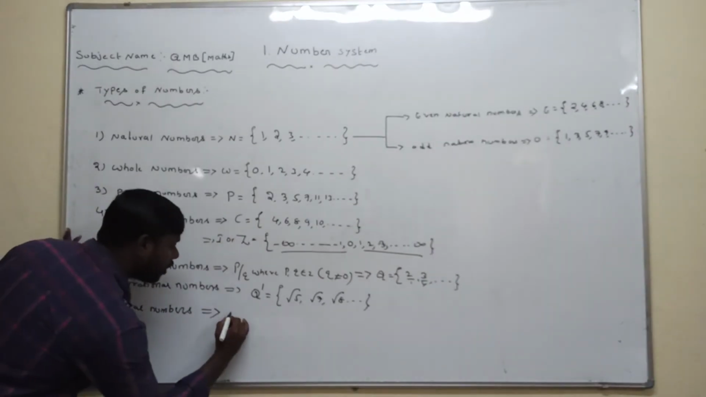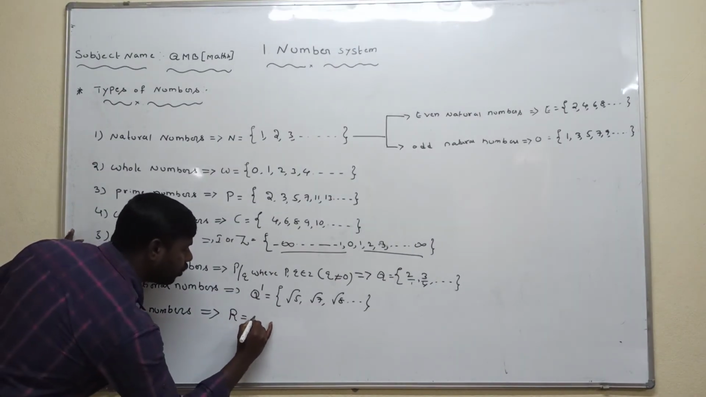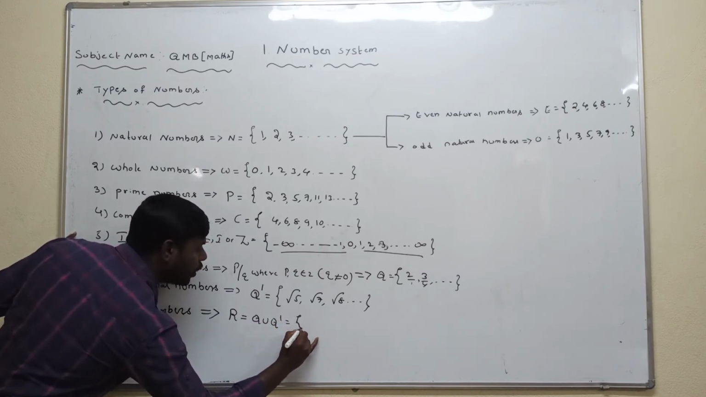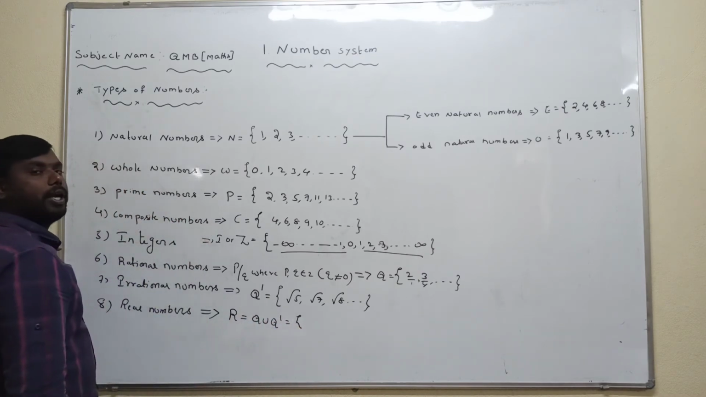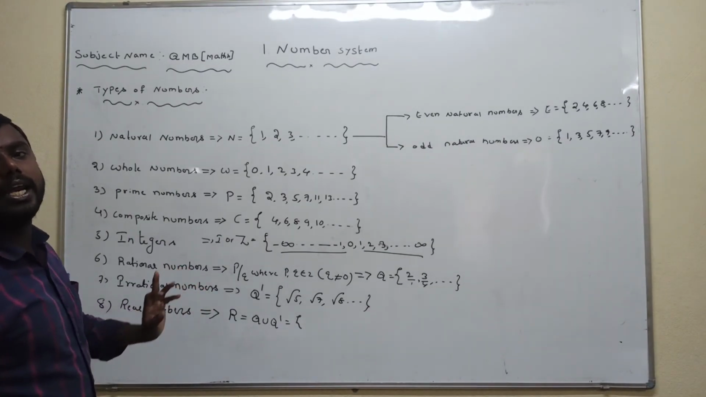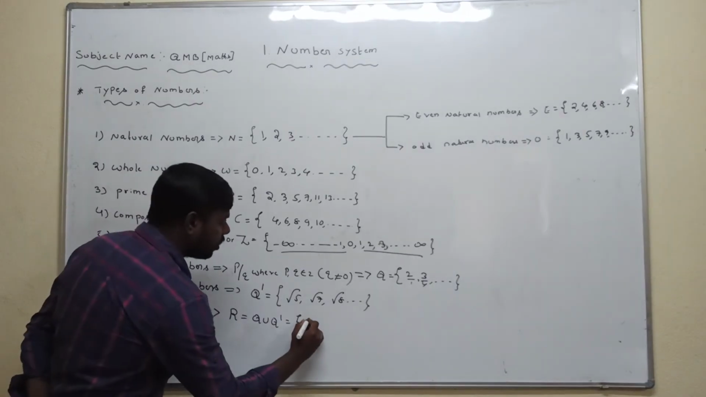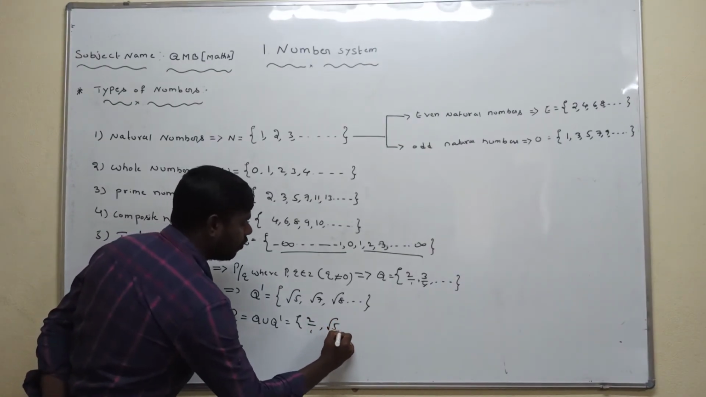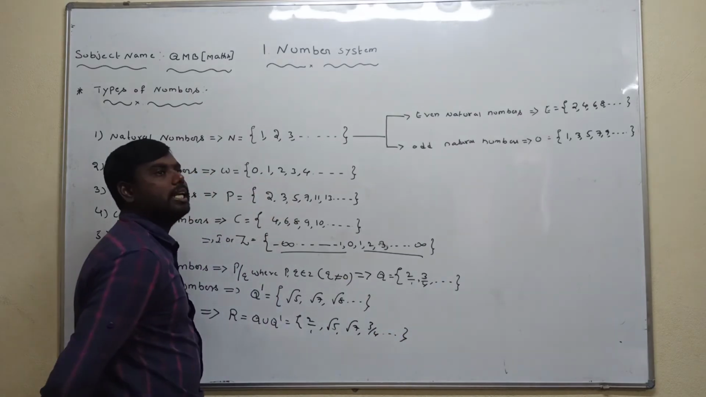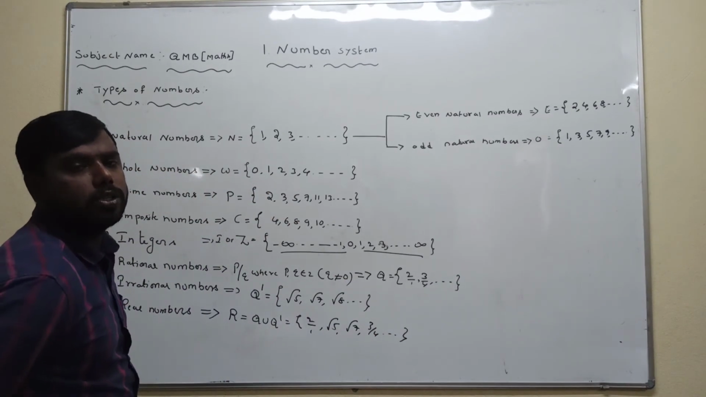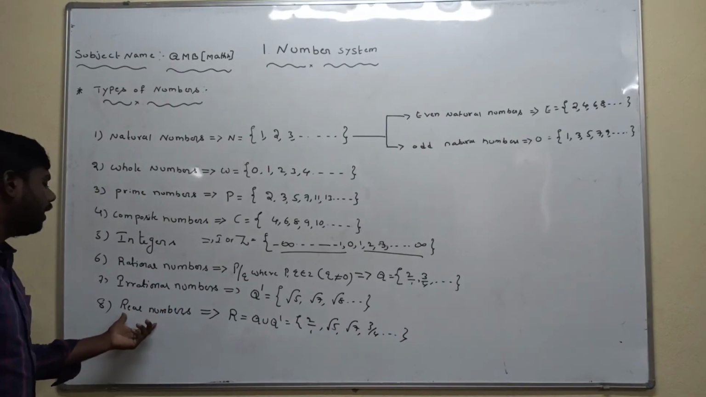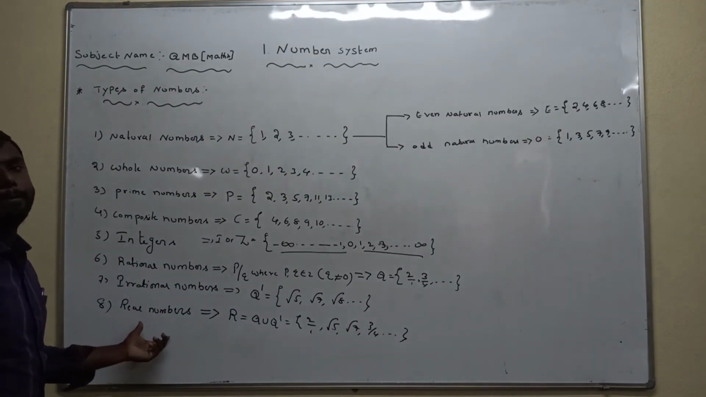The set of real numbers is denoted by capital R, which is equal to Q union Q complement. Union is nothing but both rational numbers and irrational numbers. For example, 2 by 1, root 5, root 7, and 3 by 4. Because they are both rational and irrational numbers, they are called real numbers.